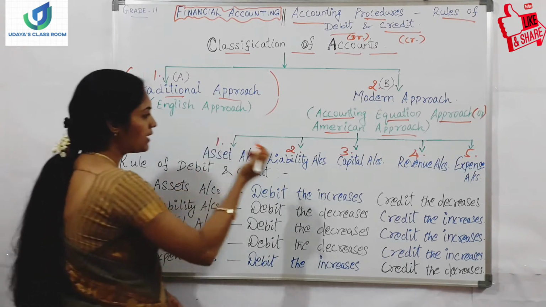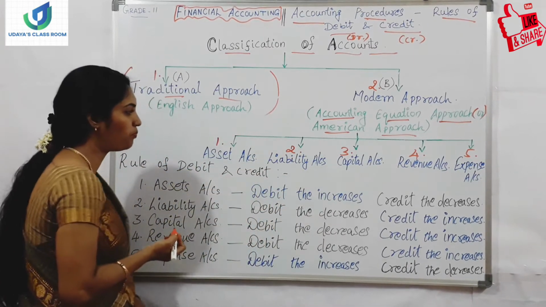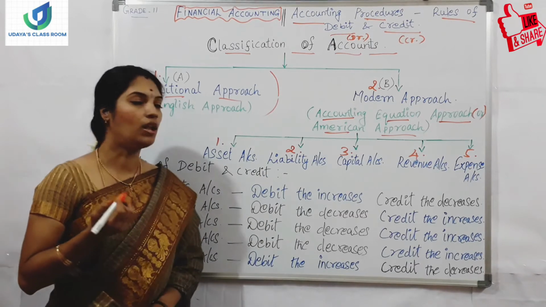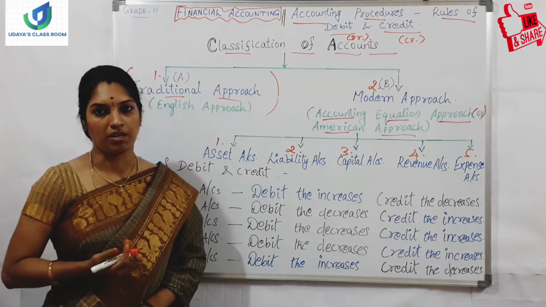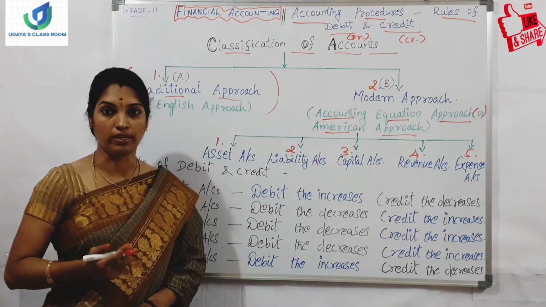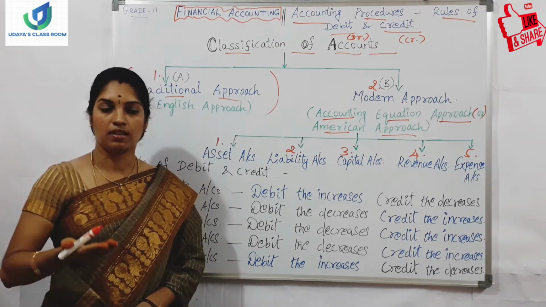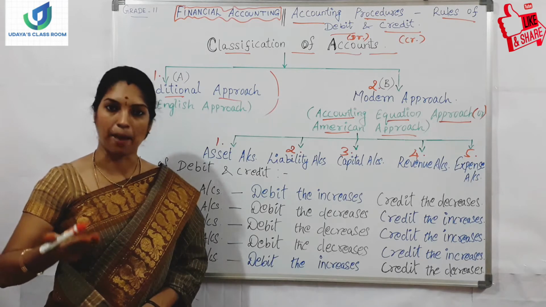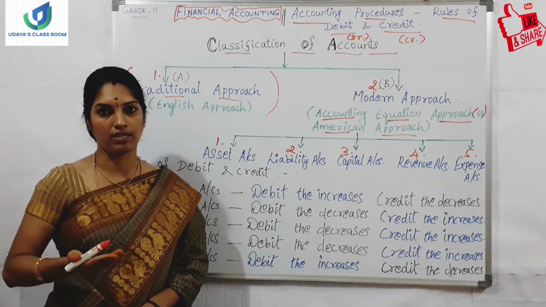Okay, so next is liability account. Liability accounts means all the company's liabilities will be coming under liability account. What could be the liability of the company? If the owner invests an amount in his business, that investment will be termed as capital for his business. So his capital is a liability for his company.